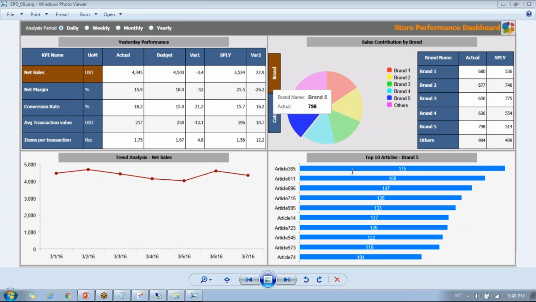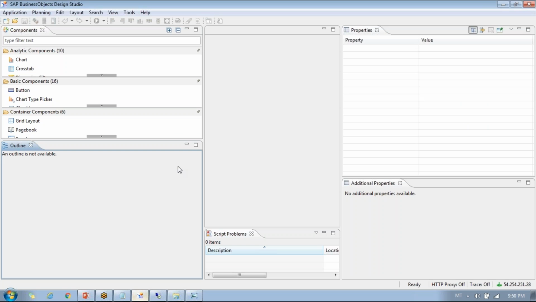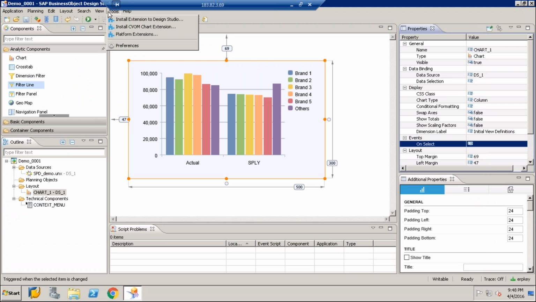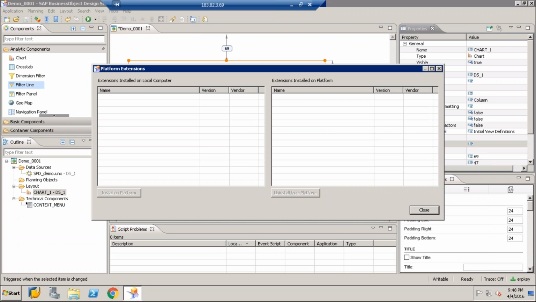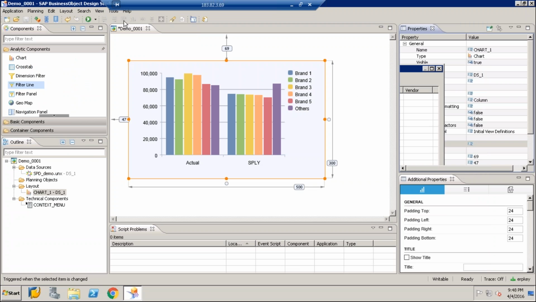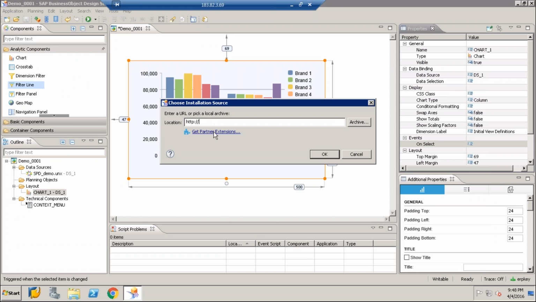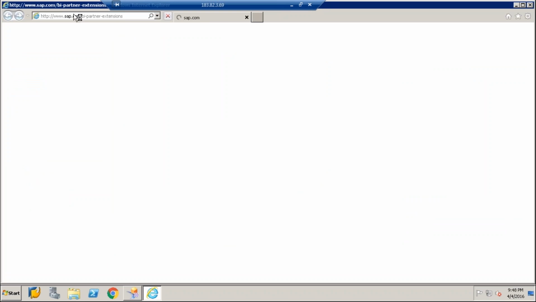You can use third-party components in Design Studio. You can just buy them and see. I'll show you how to use third-party components. So there is a platform extensions. If you click on platform extension, just a minute. Install extensions. Yeah, so these are the third-party components. If you click here, you'll get a link.